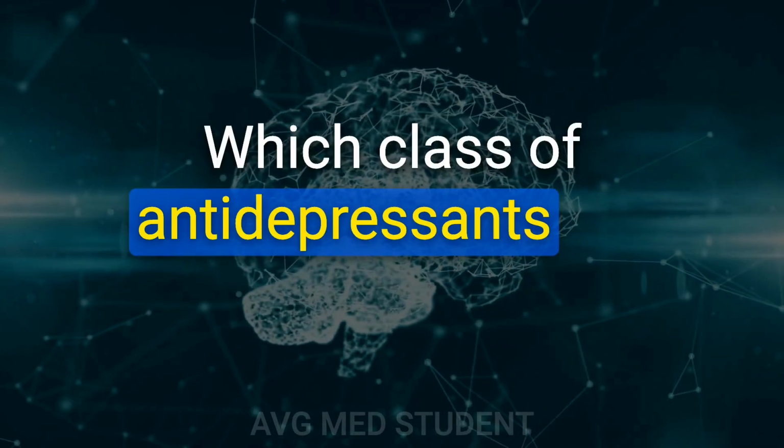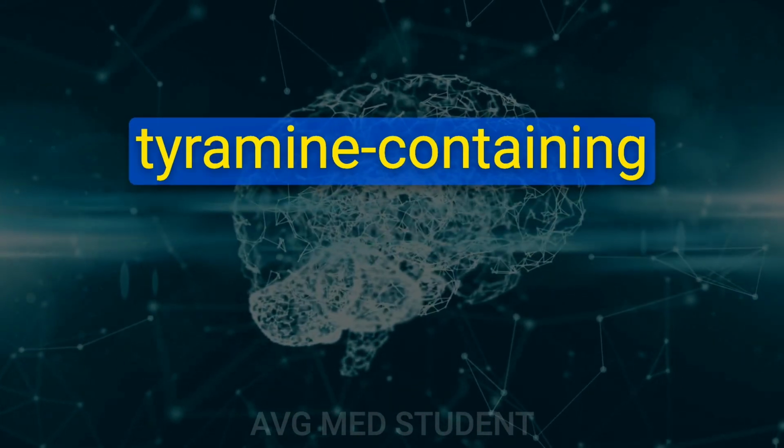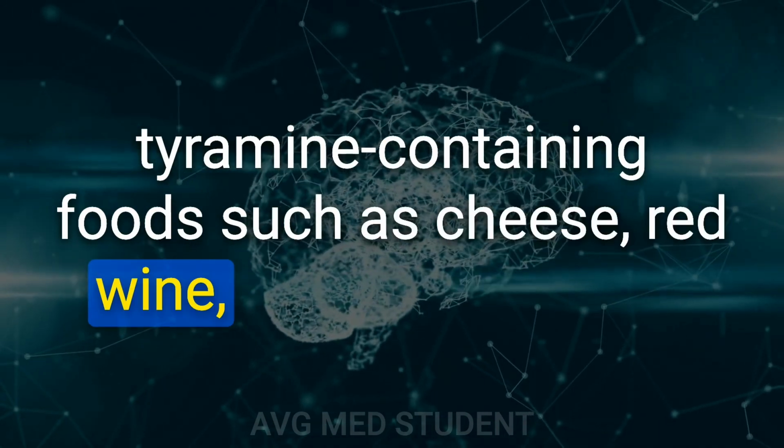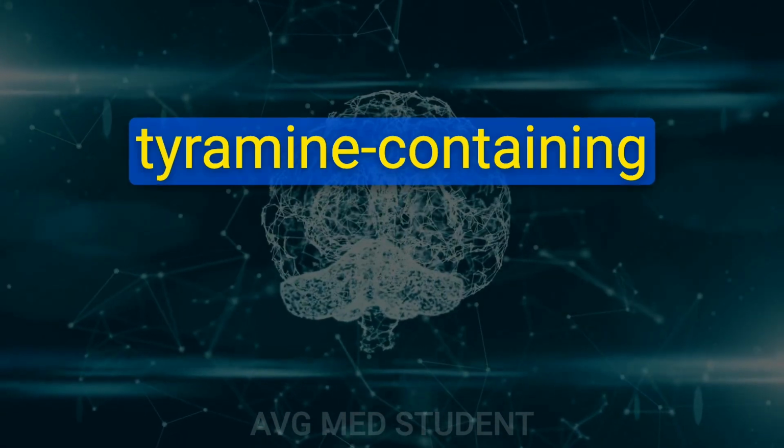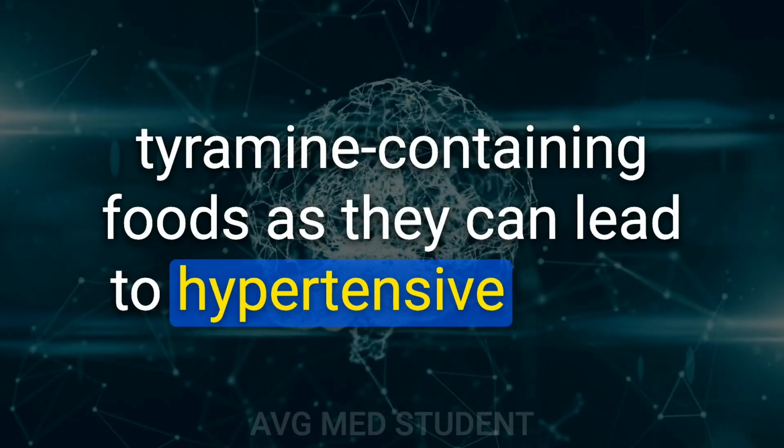Which class of antidepressants are contraindicated with tyramine-containing foods such as cheese, red wine, and cured foods? Monoamine oxidase inhibitors should not be taken with tyramine-containing foods as they can lead to hypertensive crisis.